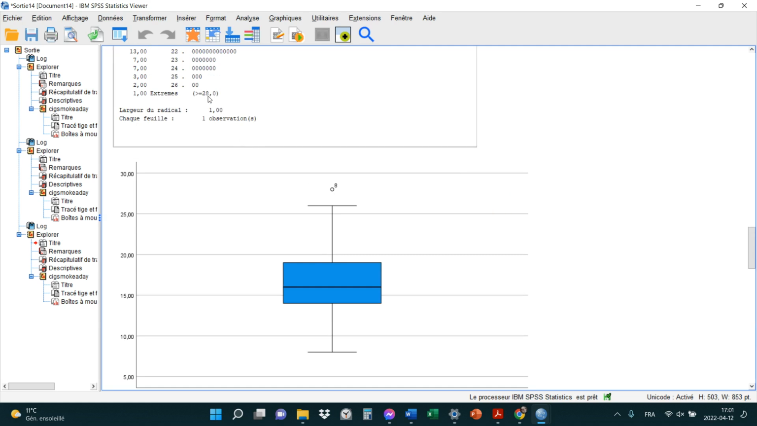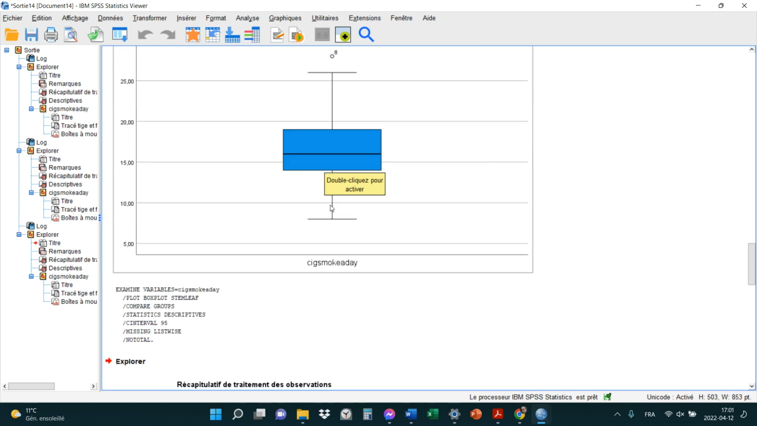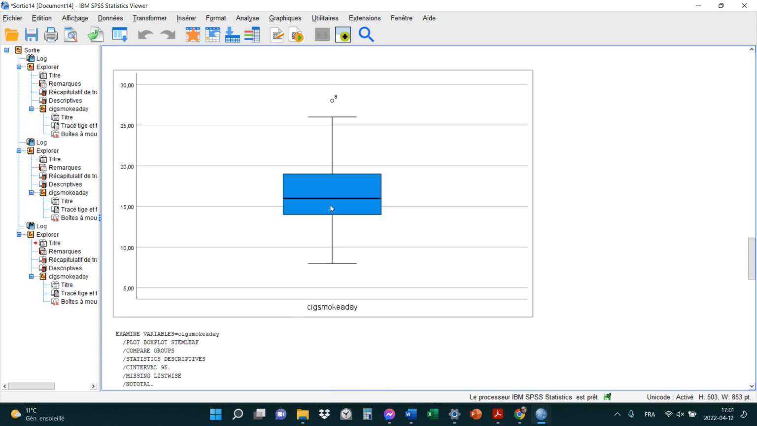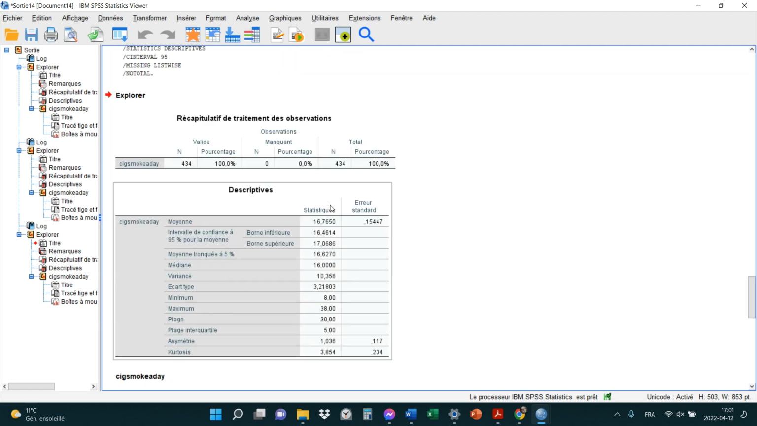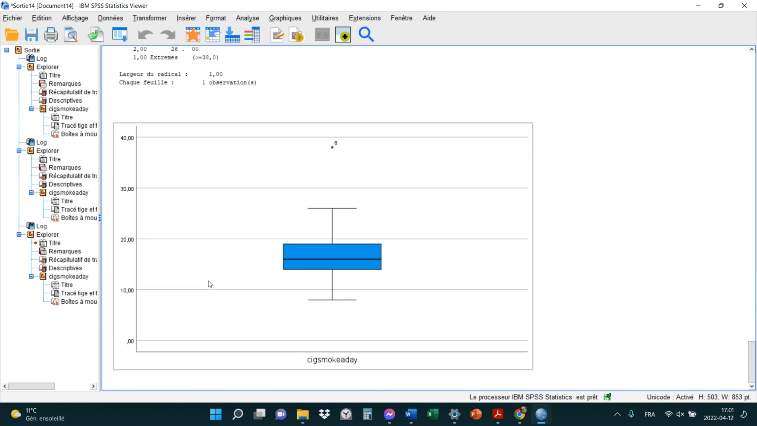Donc, un score extrême de 28 était considéré un score extrême si j'utilise la règle de 1.5 fois, but it's not considered an extreme score if I use the 3 times rule. Okay? A score of 38, however, is considered an extreme score if I use the 3 times rule. Anyways, all of this to say, tout ça pour dire que certains chercheurs, lorsqu'ils vont